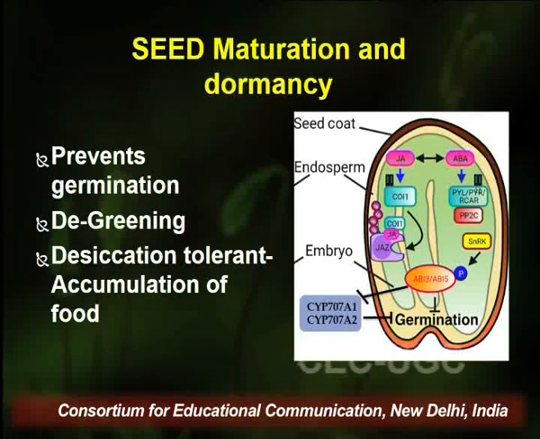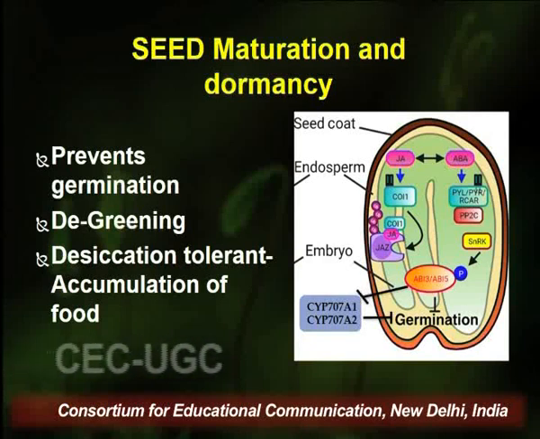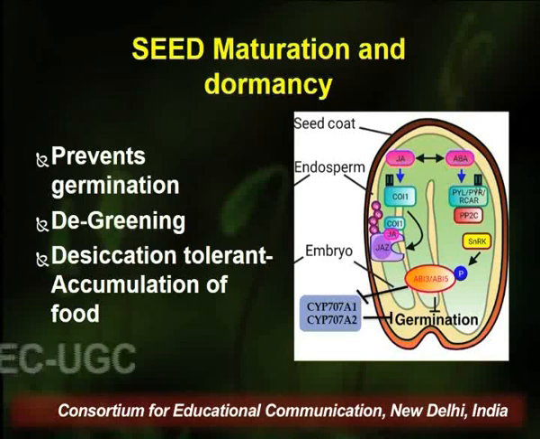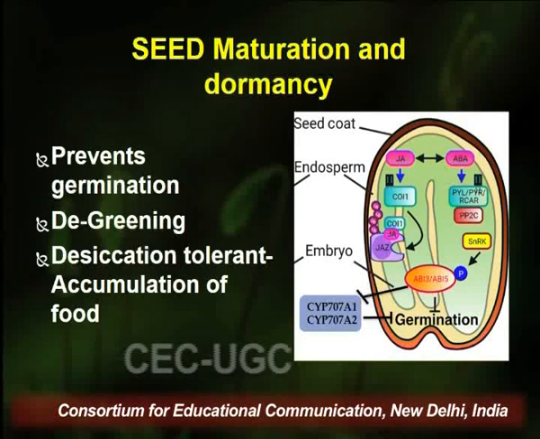So as you can see, as soon as the abscisic acid binds to the receptor, it makes SnRK2 proteins free to phosphorylate, and when the SnRK2 proteins phosphorylate, they cause activation of transcription factor ABI5. This ABI5 further activates transcription factor ABI3, and this ABI3 prevents the germination of the seeds.